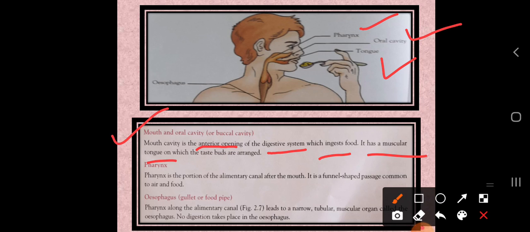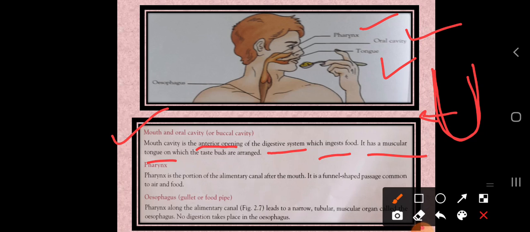Okay, how is it possible to analyze taste? The tongue has taste buds. Due to the presence of these taste buds, it is easy to recognize which taste it is, whether a food has a sour taste, a sweet taste, or is a spicy food. So how is it possible? Due to the presence of these taste buds.